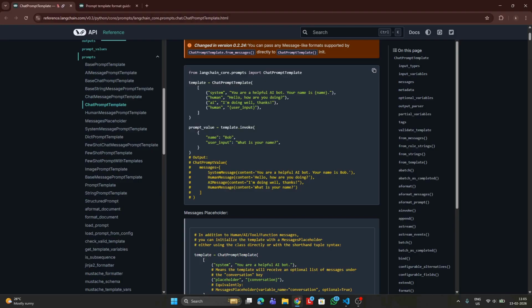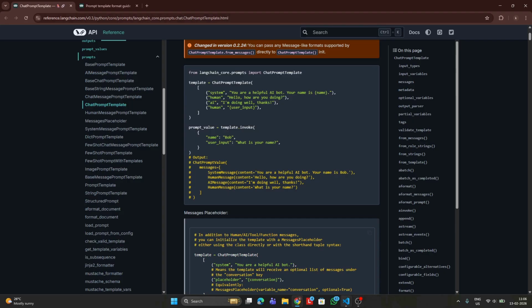Similarly, the next one is the human message. Human message is the message that the user is initially giving the bot. In this case, hello, how are you doing is the human message. AI message is the output that the bot is giving when a human enters any question. In this case, they have defined it as I'm doing well, thanks. And again, we have human message. So basically, this would create a type of message object which we will give to the model.